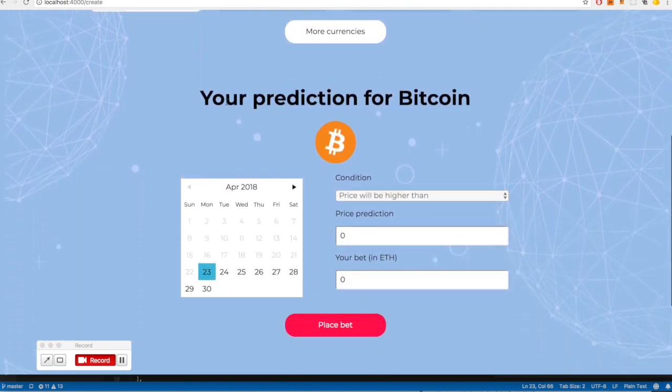And in the next section over here, we have a choice, the condition, which is the default. The price will be set to higher. And you could also set it to be lower if you wanted to. The actual date I'm going to be placing the bet on, the price prediction, and the amount of the bet that I'm going to place in Ethereum.